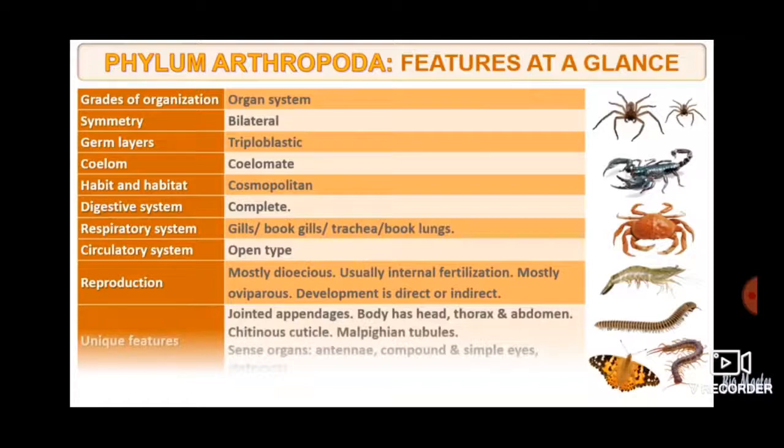Now unique features: jointed appendages are present. You have seen how jointed legs are present. Body has head, thorax and abdomen. Chitinous cuticle, you have seen this is a polysaccharide, a derivative of sugar, which covers the exoskeleton of the insects in Arthropoda. Malpighian tubules are present. Then sensory organs, antennae are present. Compound and simple eyes are present.